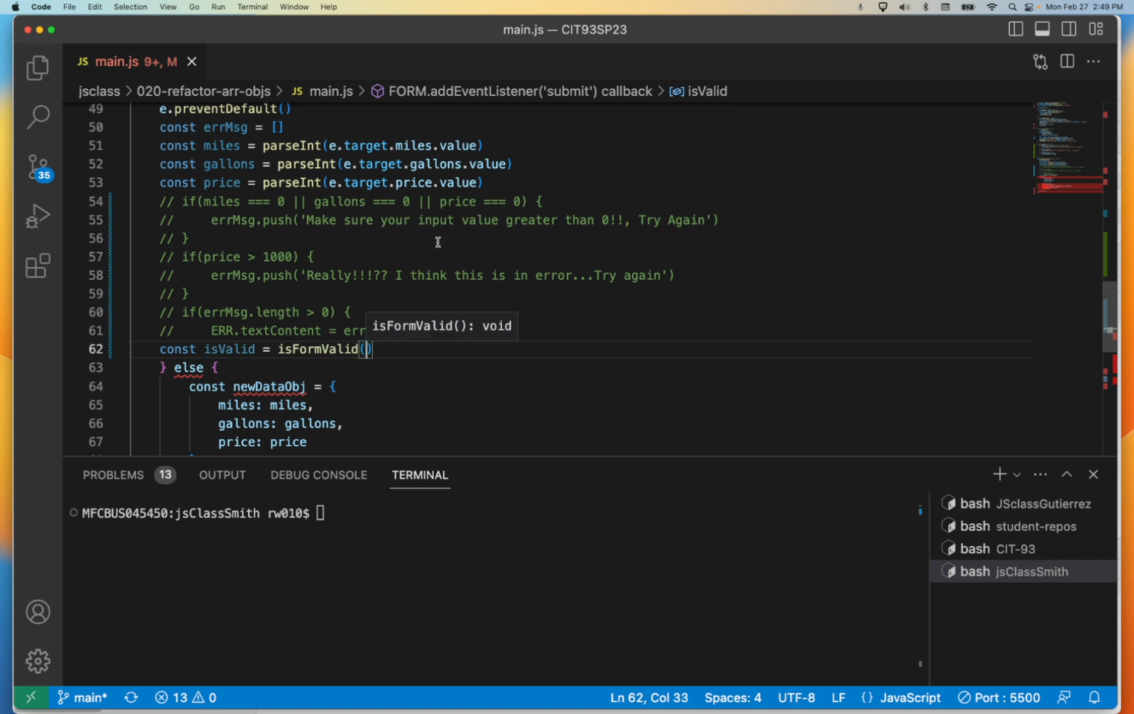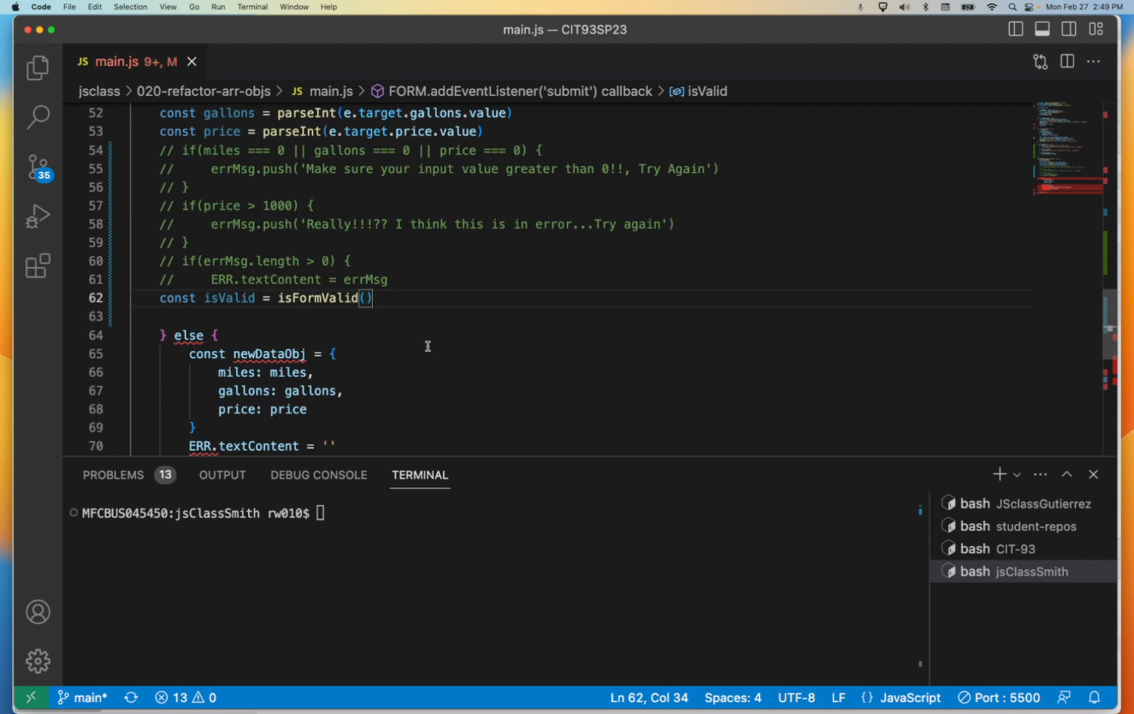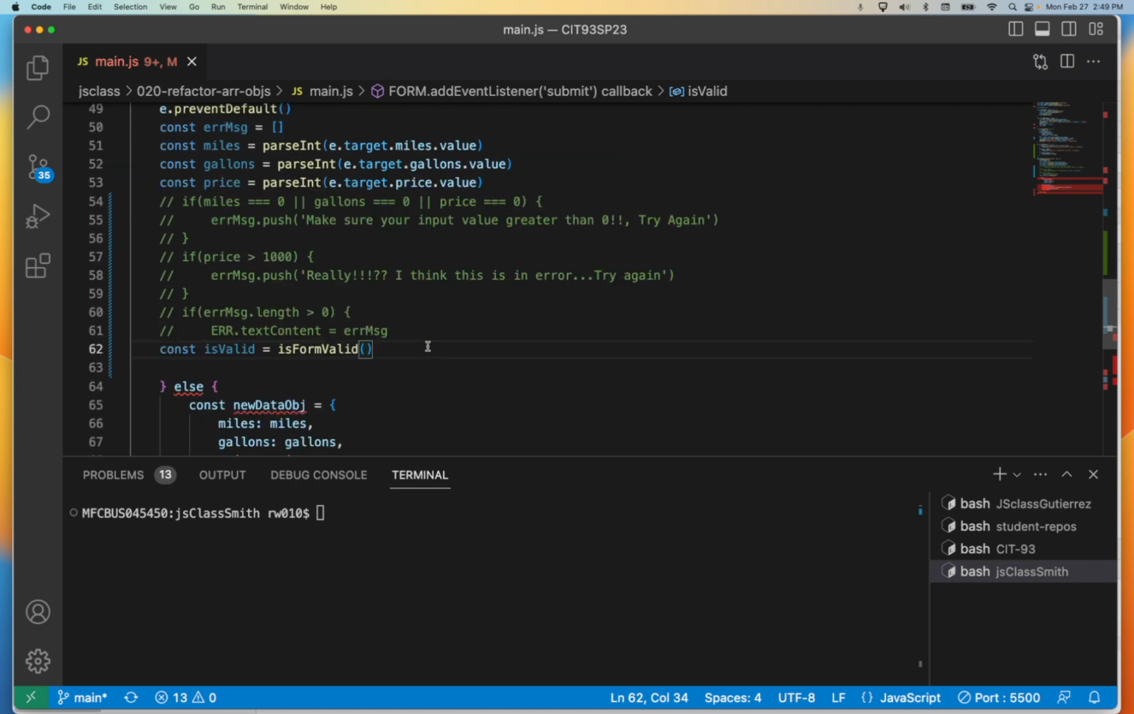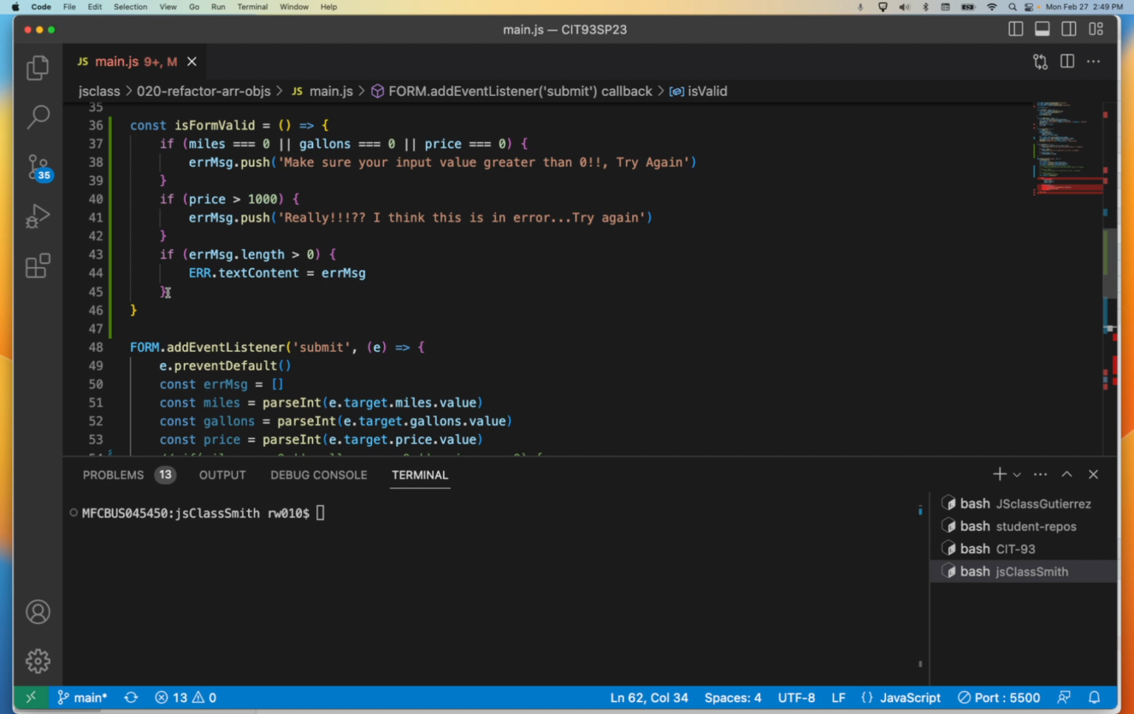Right? Now the question would be, if I call that, it's got to return something, right? So what would I want to return? If I call a function, here's the function itself. What would indicate if the form was valid? In this case, if there's an error message on the, oh, by the way, also glad I saw this.